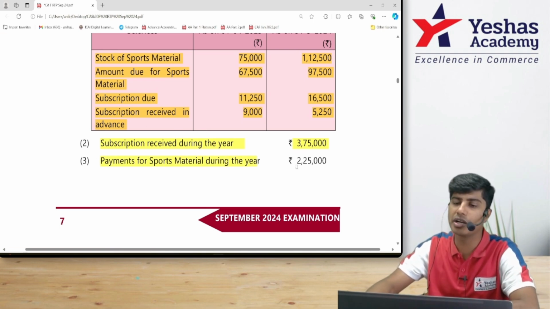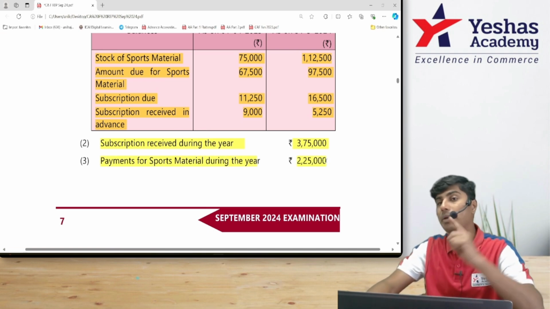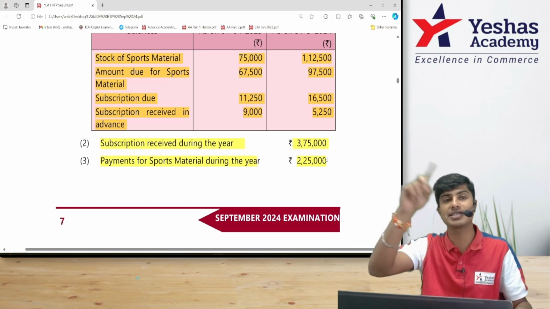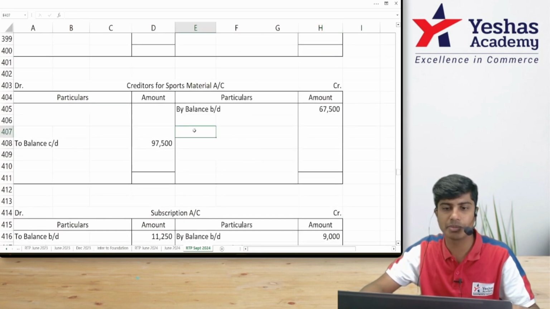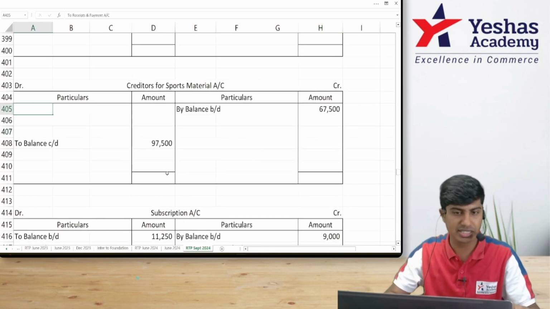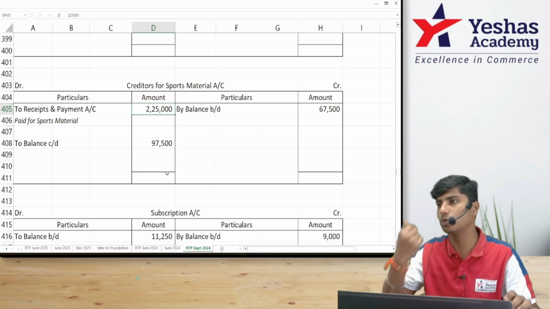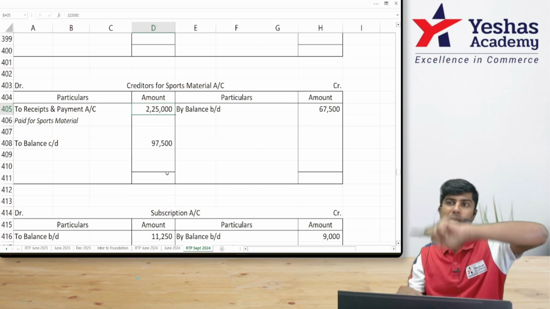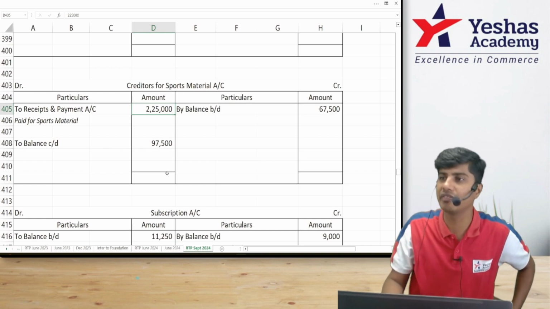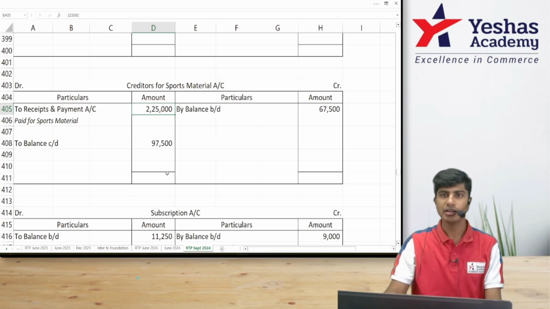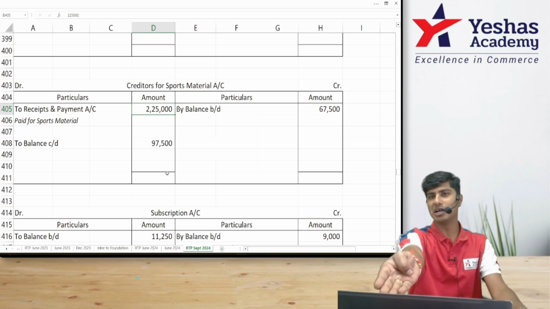Payment for sports material during the year, 2,25,000. Payment for sports material means creditors account debit to receipts and payment. Am I right? In creditors account, I'll write to receipts and payment. How much is paid? 2,25,000. In creditors account debit side, 2,25,000 is paid. Got it? Here I'll find the balancing figure, and that will become purchase.